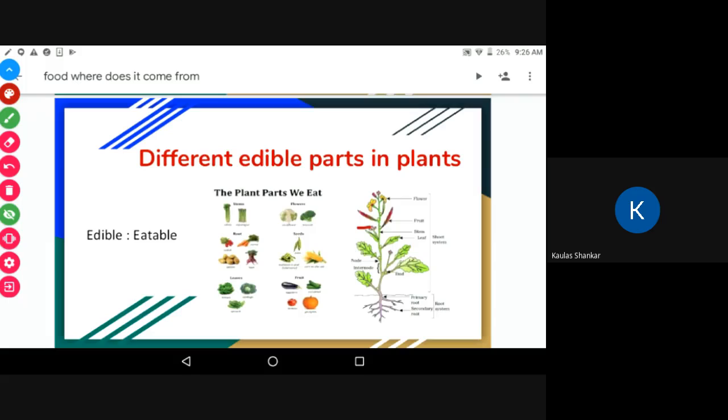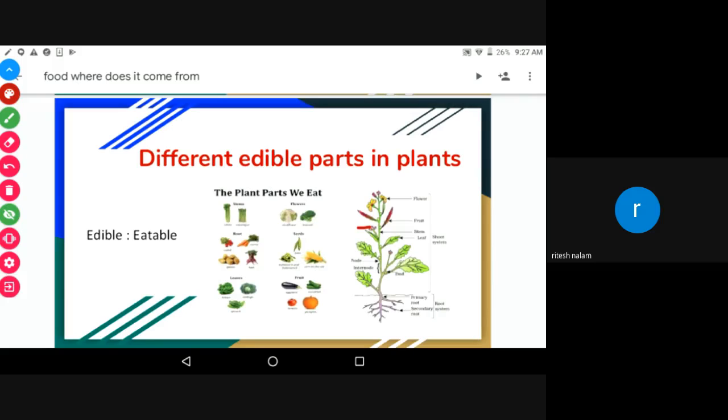So if you observe, there are a number of leafy vegetables like coriander leaf, mint and spinach. See, these are the leaves we are eating as a food item, as a vegetable, right? And roots. So, what roots are we eating as food? Radish, carrot, sweet potato. These are the parts of the roots which we are eating as food.